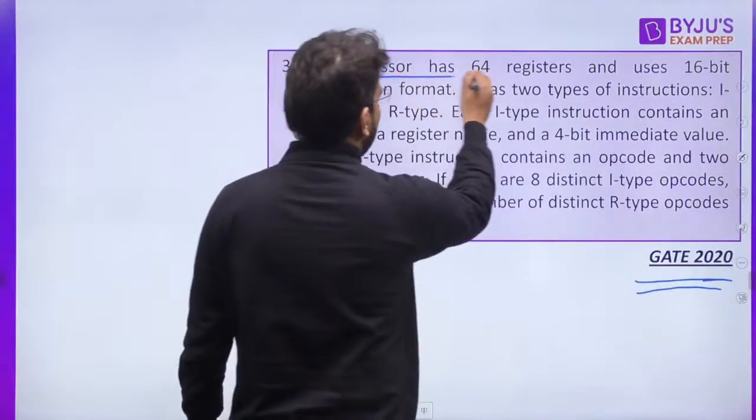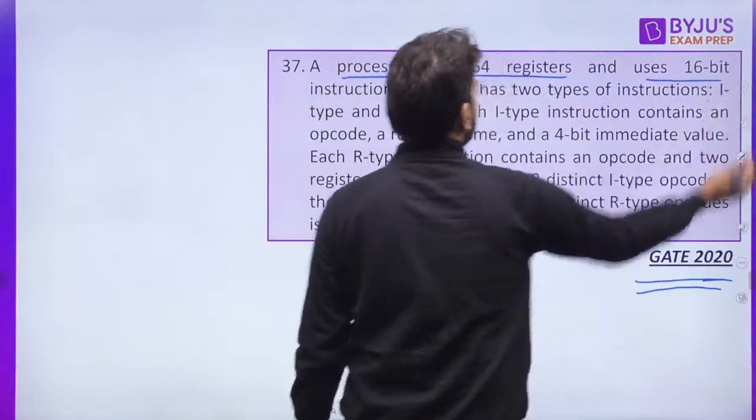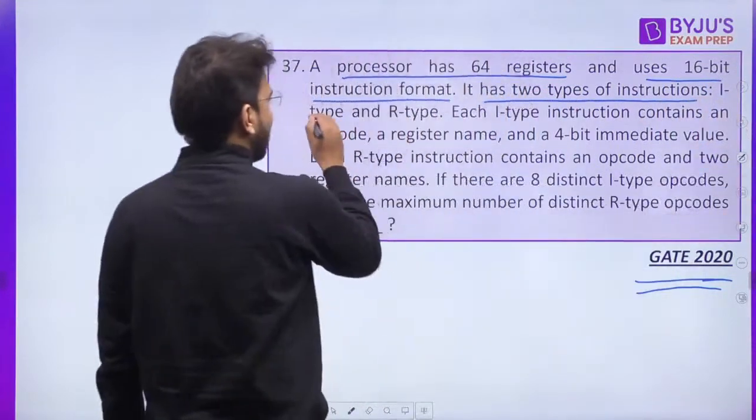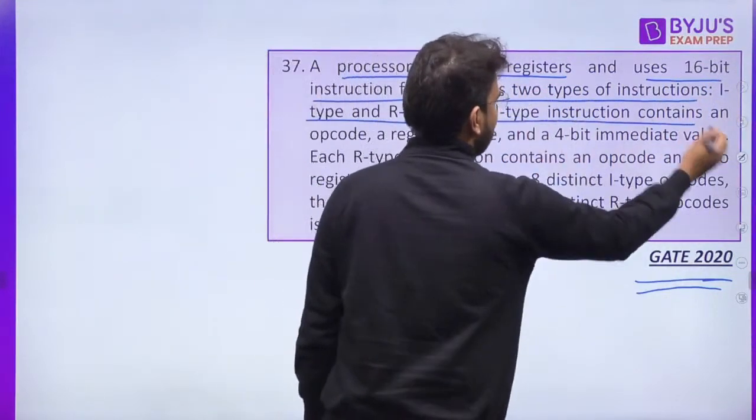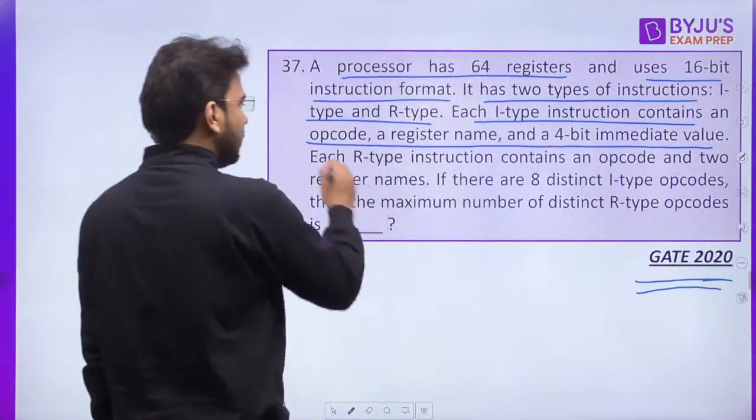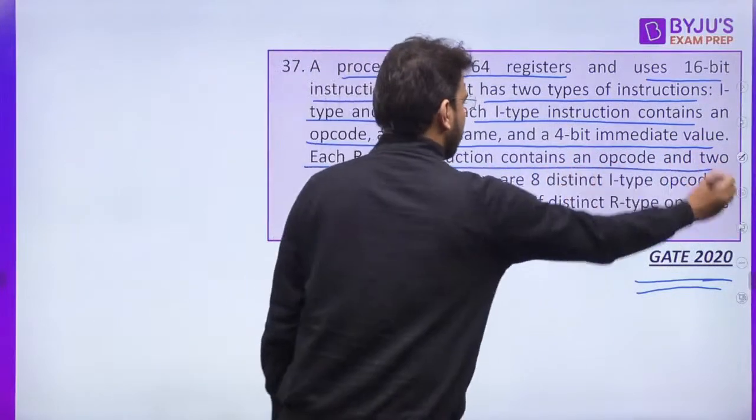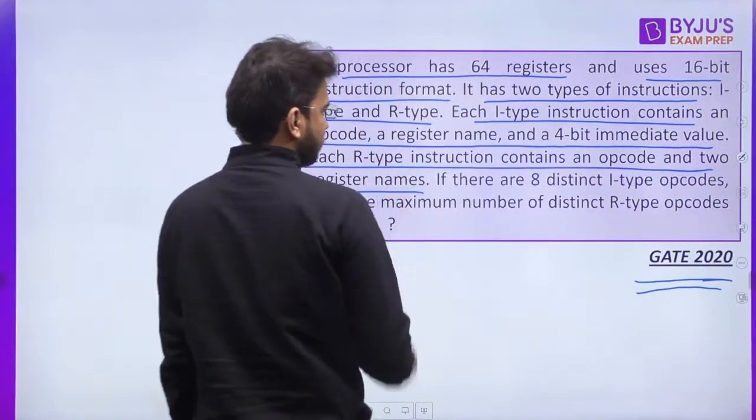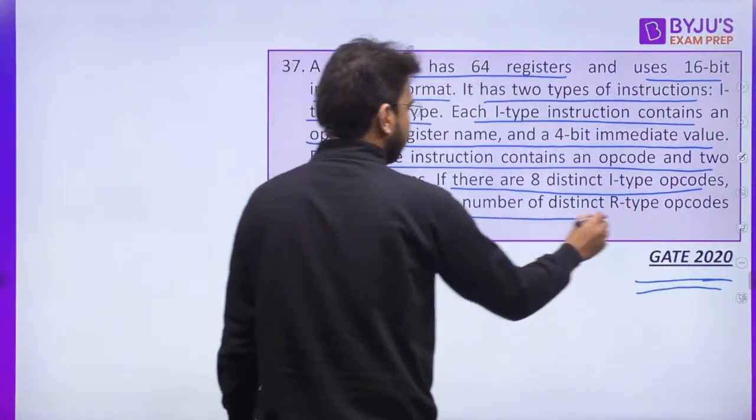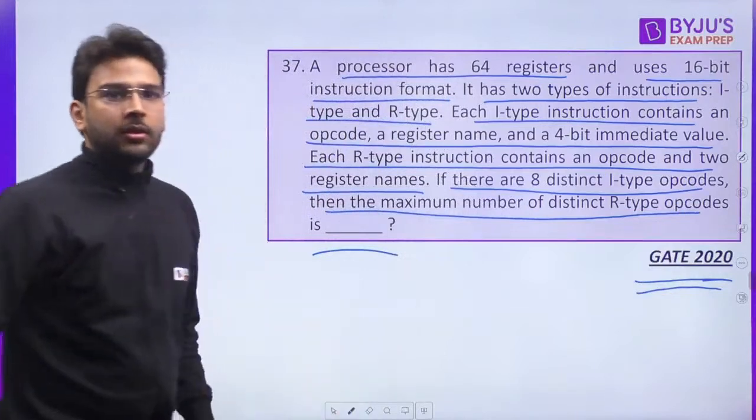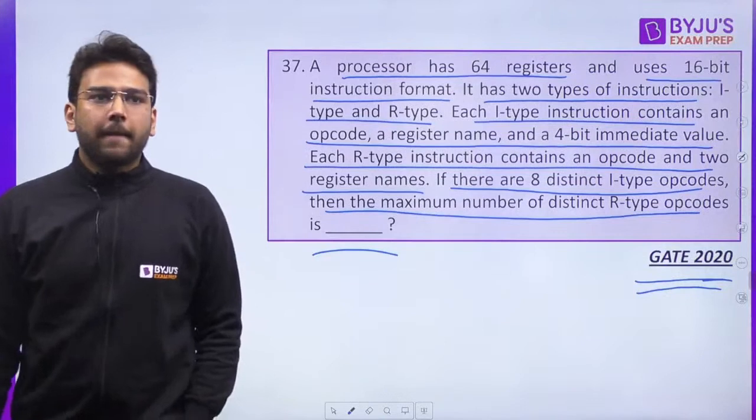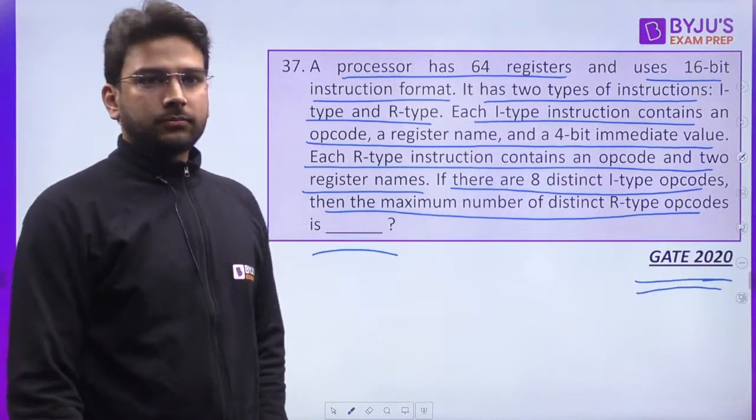Let's read it. A processor has 64 registers, uses 16-bit instruction format. It has 2 types of instructions, I-type and R-type. Each I-type instruction contains an opcode, register name and 4-bit immediate value. Each R-type instruction contains an opcode and 2 register names. If there are 8 distinct I-type opcodes, then maximum number of distinct R-type opcodes will be what? Madhav is saying 14 should be the answer. Chandan is saying 14.